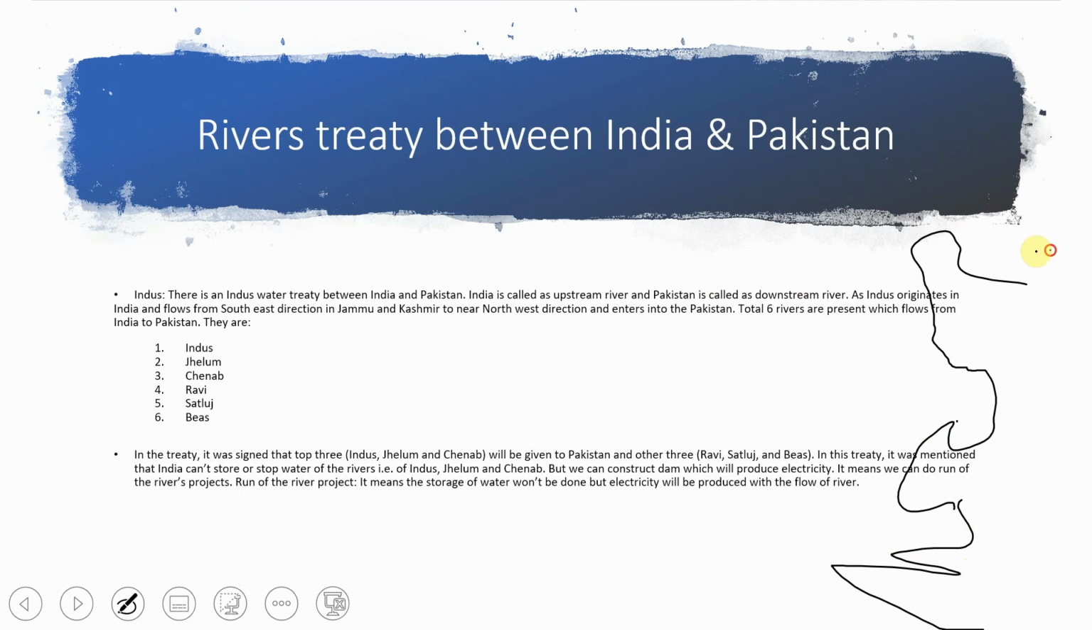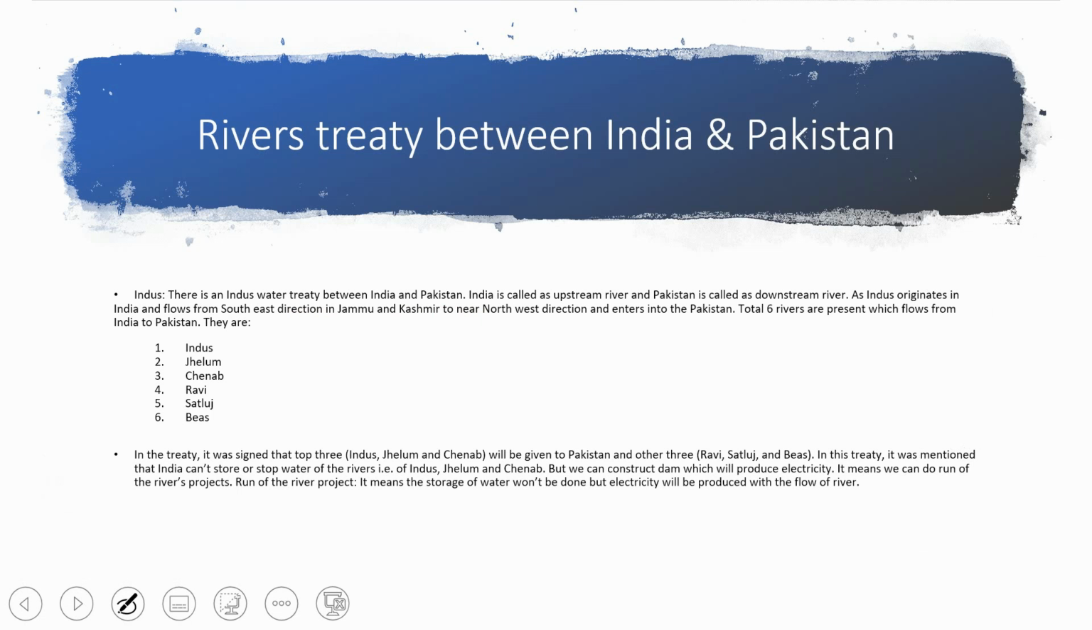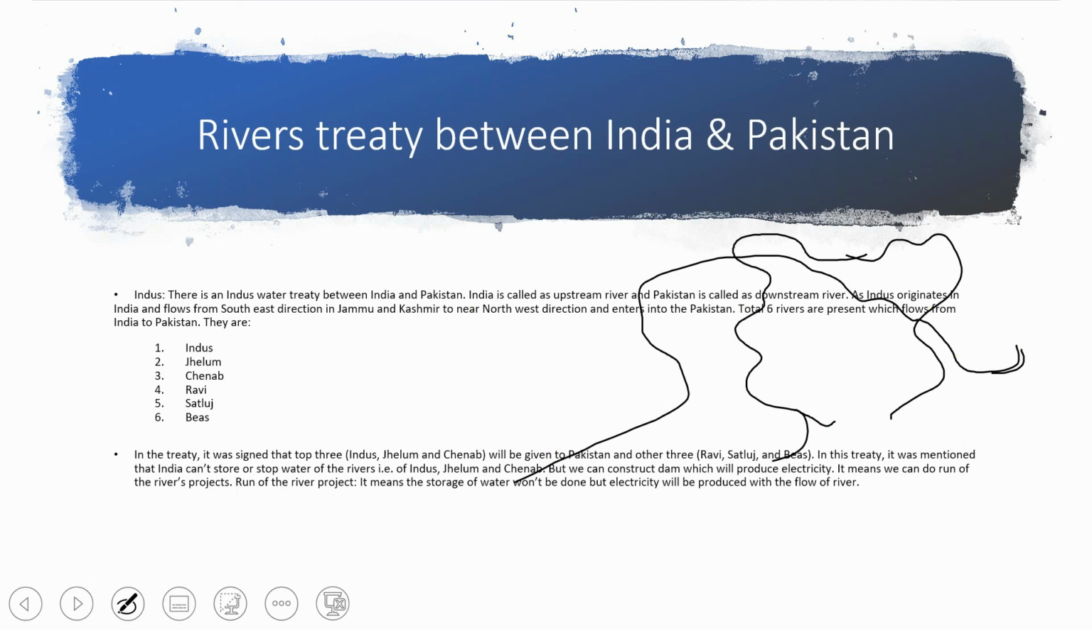Okay, so the river flows from India and goes into Pakistan. So India will be called upstream and Pakistan will be called downstream. The Indus originates in India and flows from the southeast direction in Jammu and Kashmir to the northwest direction and enters into Pakistan. That's why India is called the northeast. See, it starts from here, then it goes and enters into Pakistan.